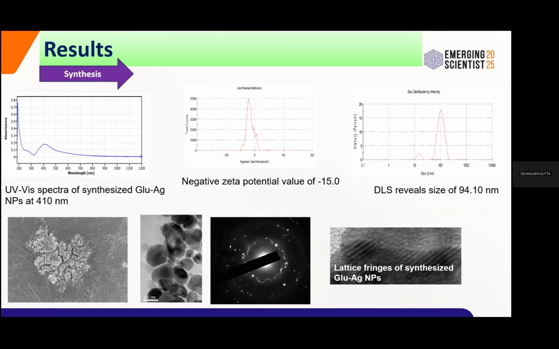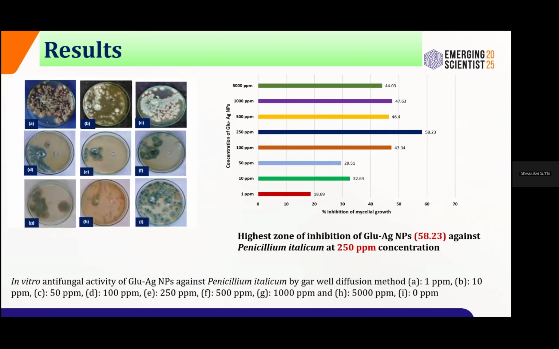Then we moved to SEM characterization, which shows the spherical nature. The TEM gives the crystallinity as well as the size, within the range below 100 nanometers. We also observed the SAED pattern, and clear fringes in HRTEM, which indicate the crystallinity of the synthesized silver nanoparticles. So we confirmed that gluconate stabilized silver nanoparticles were synthesized. Then with the synthesized silver nanoparticles, we moved to the antimicrobial activity against the pathogen Penicillium italicum.